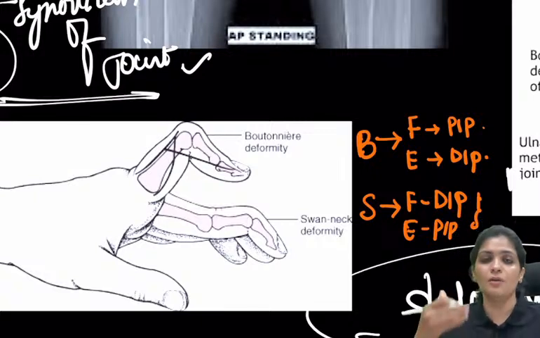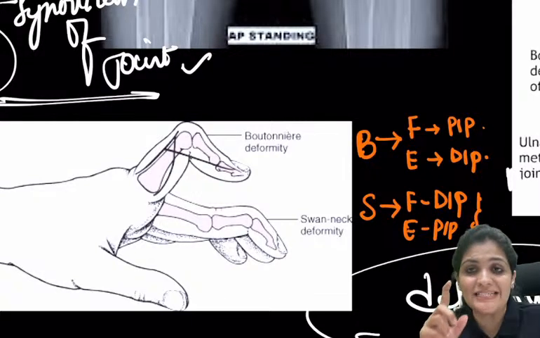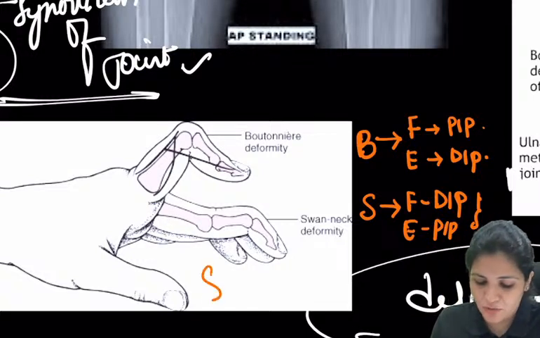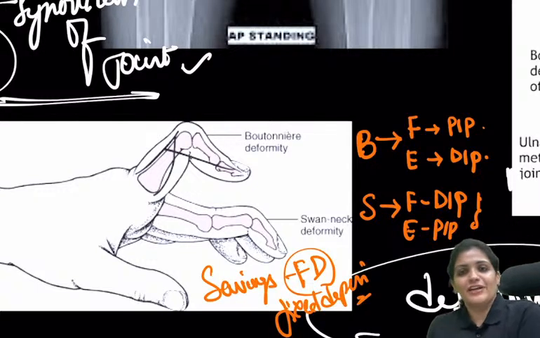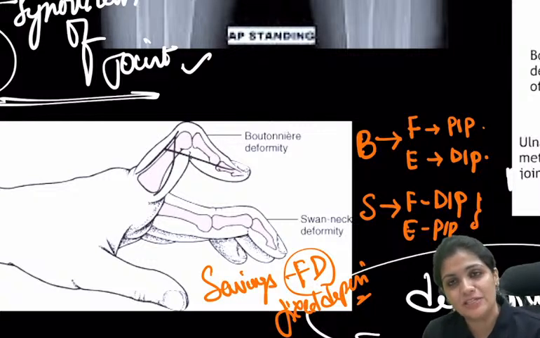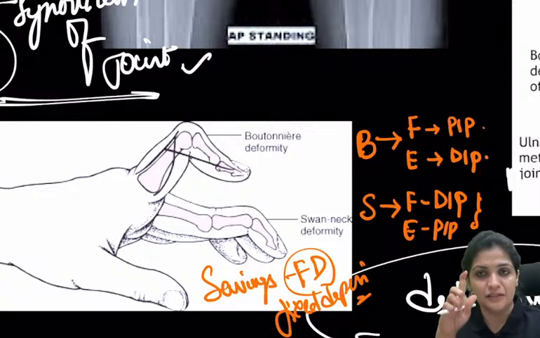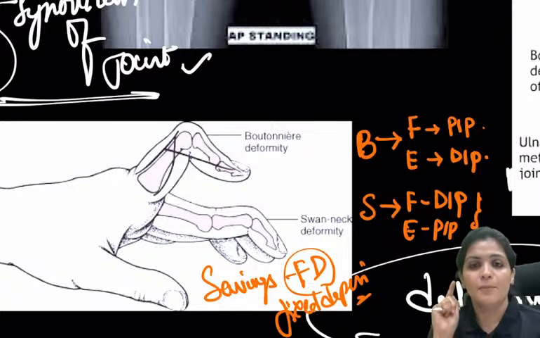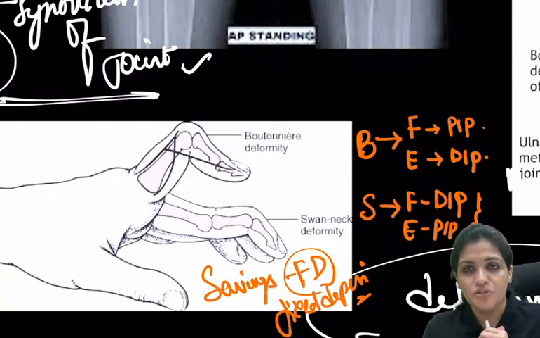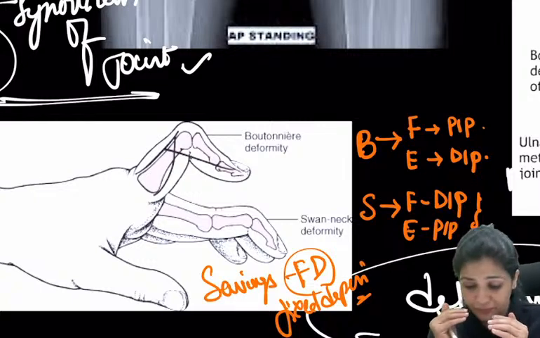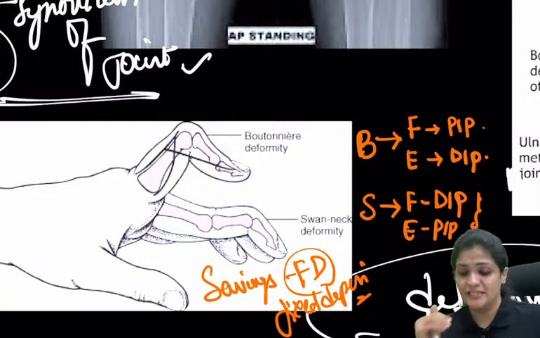Exactly opposite is your Boutonniere. So please remember SFD, right? Swan is FD, that is fixed deposit. You do a fixed deposit. So please remember that. Swan neck is flexion at the distal interphalangeal joint and extension at the proximal interphalangeal joint, right? And exactly opposite to that is your Boutonniere's deformity, that is flexion at the PIP and extension at the DIP.